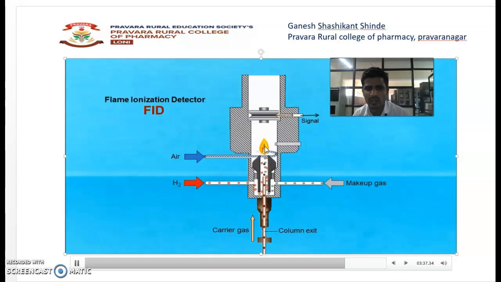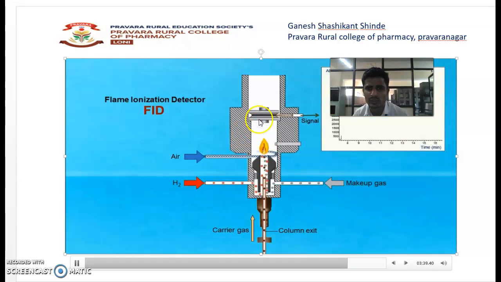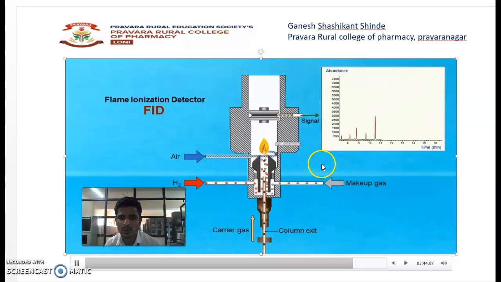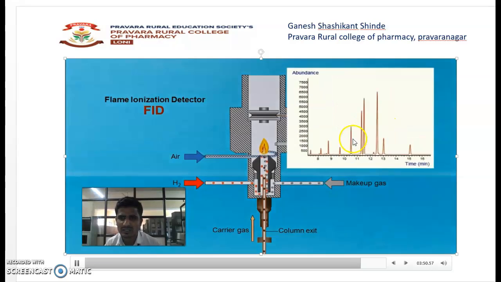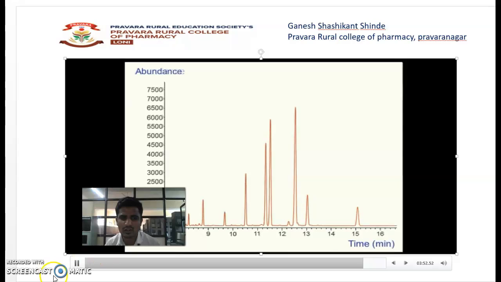Whatever ions are produced get attracted towards the electrodes. When they are attracted toward the electrodes, separation of the different components takes place, and we can get the chromatogram. This chromatogram is nothing but a graphical representation of the samples which are being separated. In this way, separation of your components takes place. We can say this is your chromatogram.